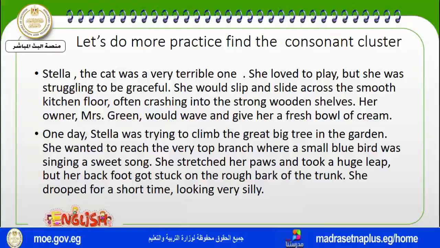Remember, consonant clusters are 2 or more consonant sounds, not letters, that come at the beginning or in the middle or at the end of the word. Let's first look at the first paragraph about Stella.